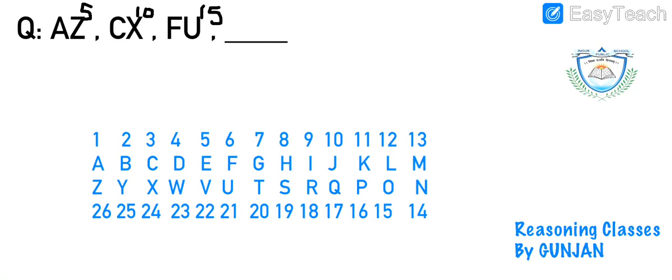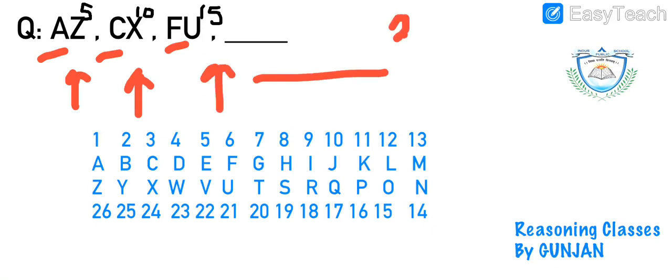Moving ahead. Like subscripts, we have superscripts too. Along with the alphabets, we have these superscripts. Since it's quite easy to guess, it's 5 in this case, 10, 15. Whatever the answer will be, it will have the superscript of 20 because each superscript is written at a gap of 5.